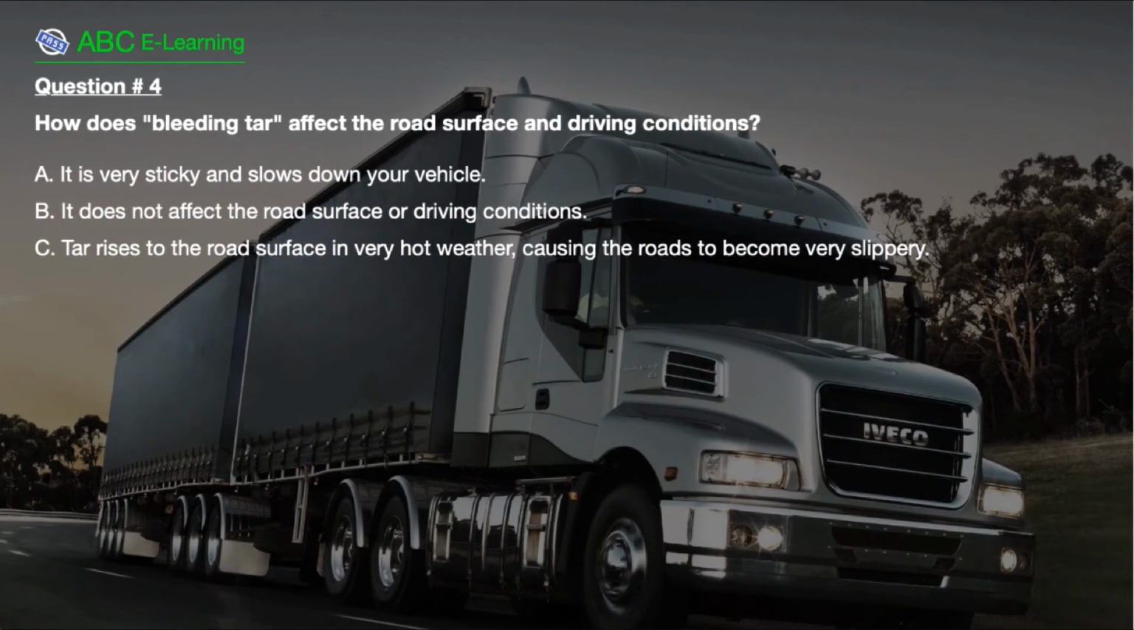Question number 4. How does bleeding tar affect the road surface and driving conditions? A. It is very sticky and slows down your vehicle. B. It does not affect the road surface or driving conditions. C. Tar rises to the road surface in very hot weather, causing the roads to become very slippery.